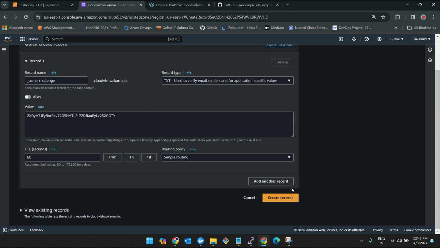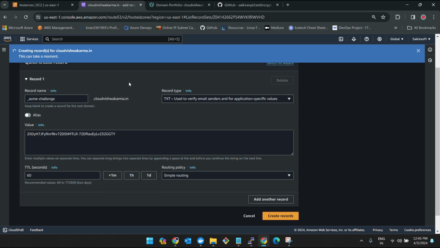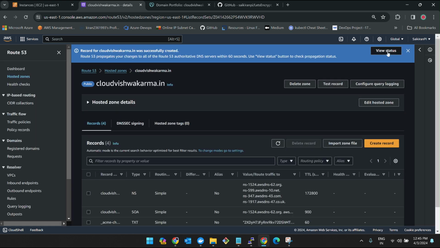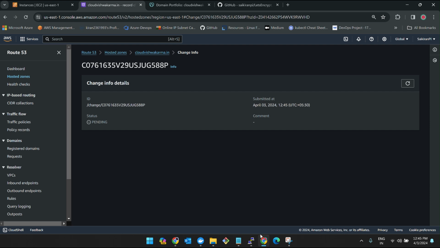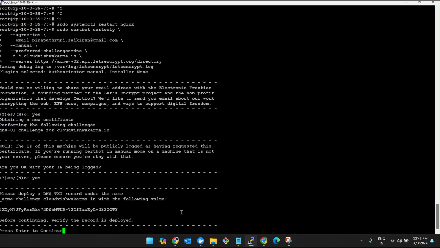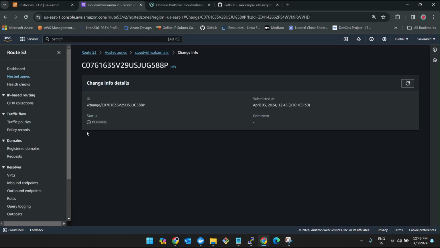So what will happen is when you click on create records, we need to wait till it gets synced. See, do not click on continue immediately. Wait till this pending status gets synced.